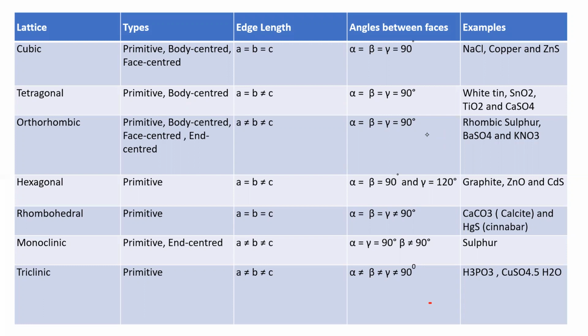So we have 7 types of crystal lattices. What are the 7 types of crystal lattices? Cubic, tetragonal, orthorhombic, hexagonal, rhombohedral, monoclinic, triclinic. Unit cells, we have only 4 types. What are they? Simple cubic, body-centered, face-centered, and end-centered. And we already discussed clearly how many atoms per unit cell there are. So all these points are very important for the competitive part.